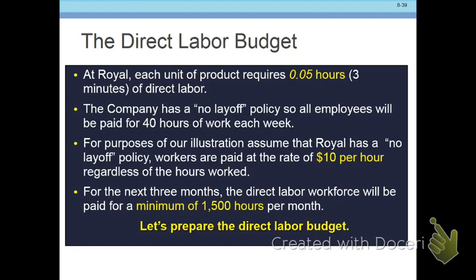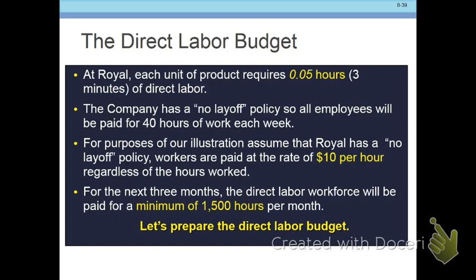Next, we need a direct labor budget. And keep in mind, for direct materials, there may have been 100 materials that went into that product, so there might have been 100 material budgets. And keep in mind, they all may have had different terms. So some of them may have been paid 50% in the month, some of them may have been paid 100%. Some of them may not have been paid until the next month. So, I mean, we're just doing one, but there would be potentially hundreds of material budgets.